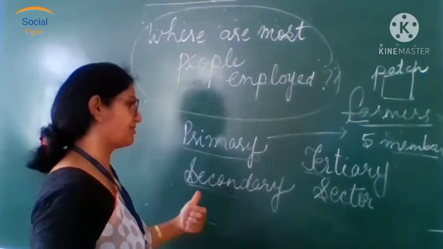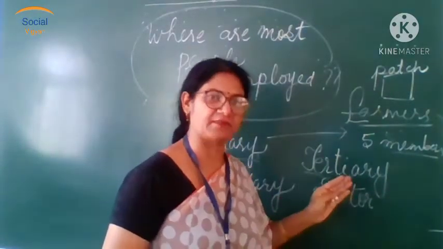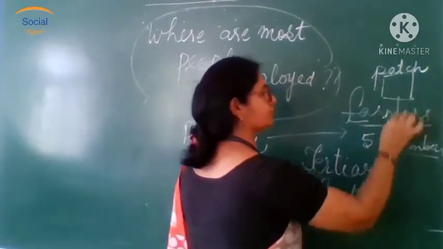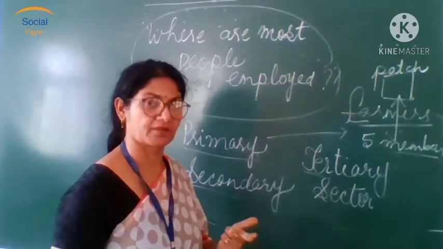Anywhere means either in the secondary or in the tertiary sector. So, in spite of sitting idle, they all move to their patch of land and do their share.